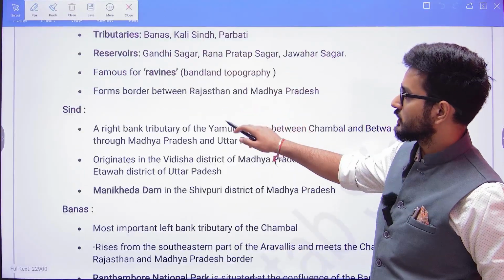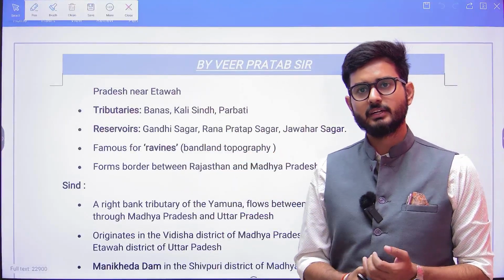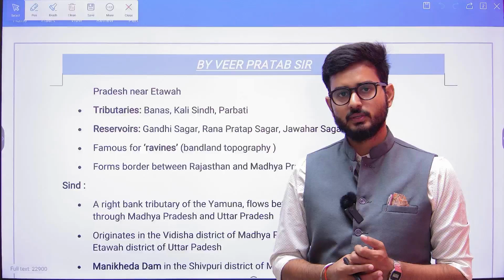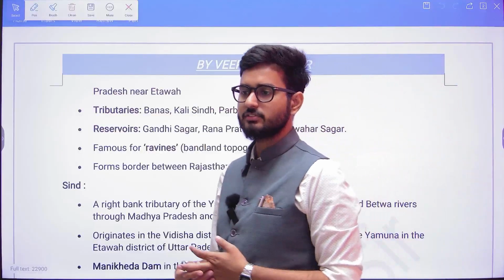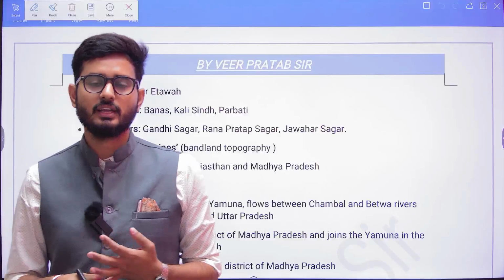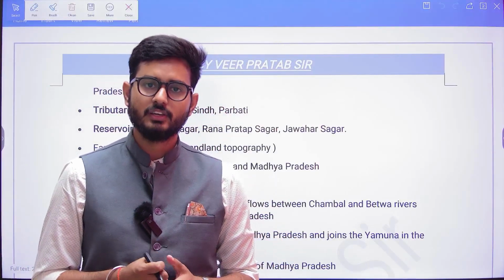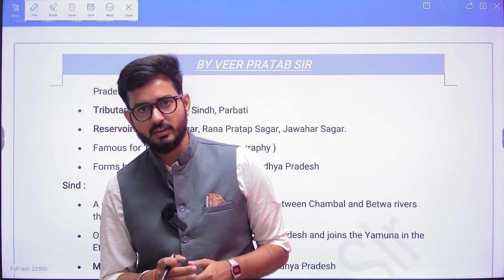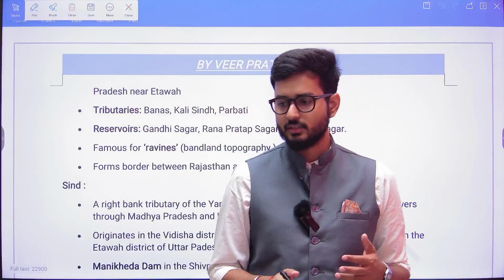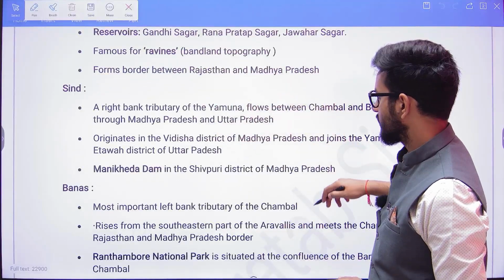Okay. Now Chambal, it is very much famous for its ravines. Okay, the Chambal ravines. You might have heard about the Dakus of Chambal. It is basically a topography, a landform, based on which there has been a lot of erosion. So in the Chambal ravines a lot of erosion has happened, because of which this area is not suitable for cultivation and it is a very much deteriorated topography. That is one. Then I told you about the Sindh, which is associated with Chambal itself.